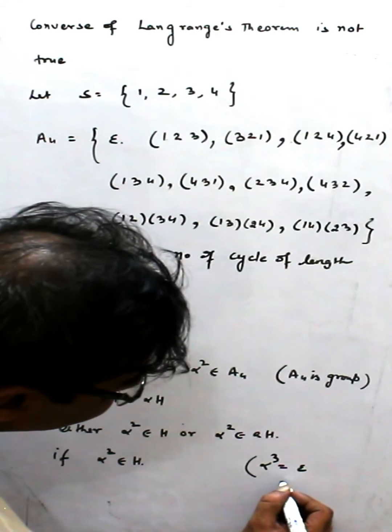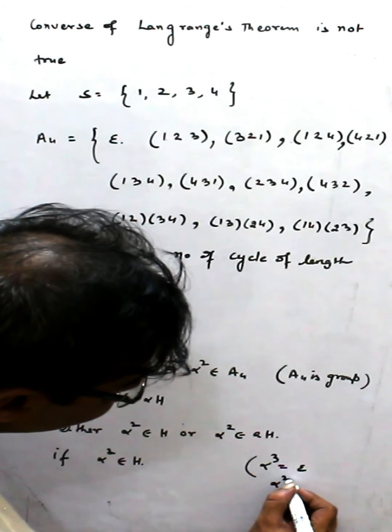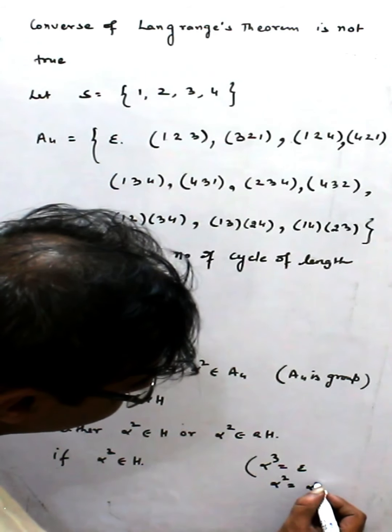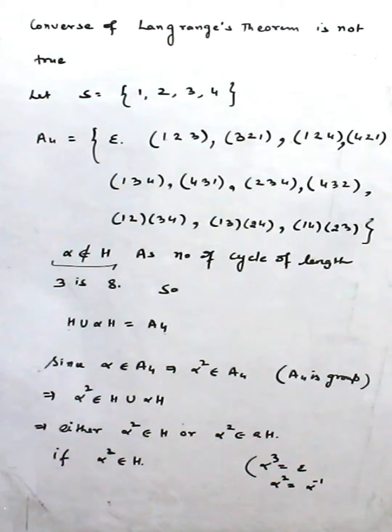That means alpha square is equal to alpha inverse.